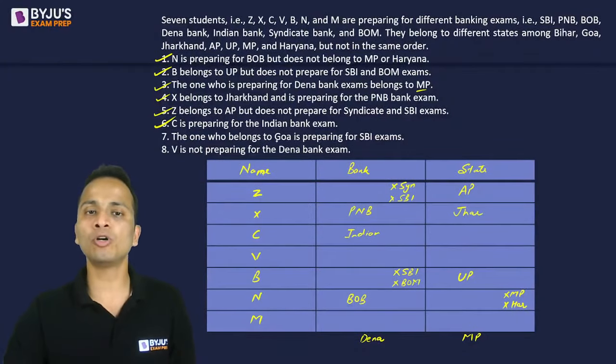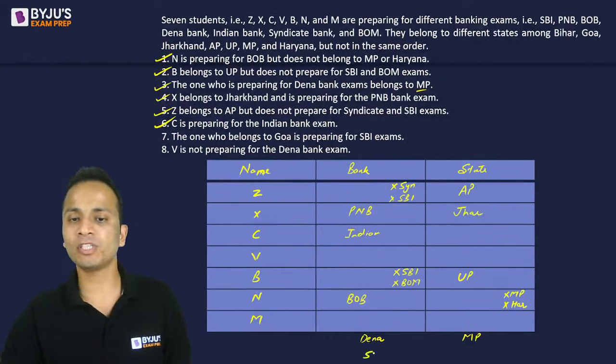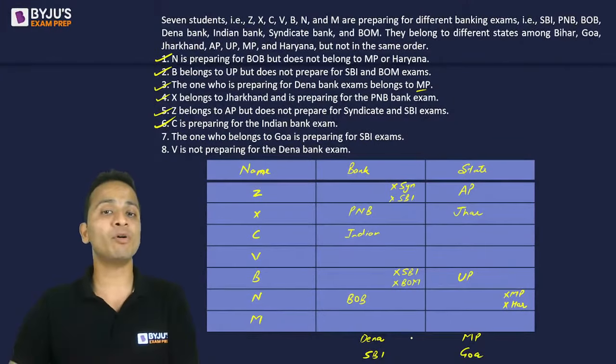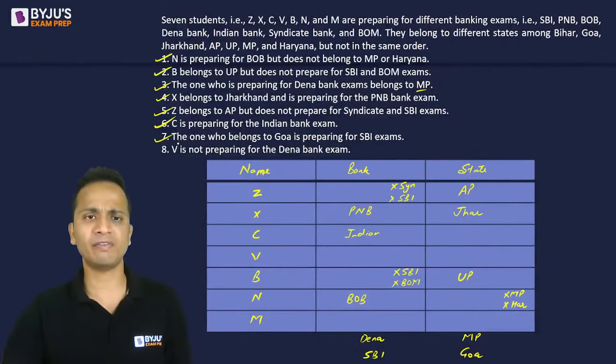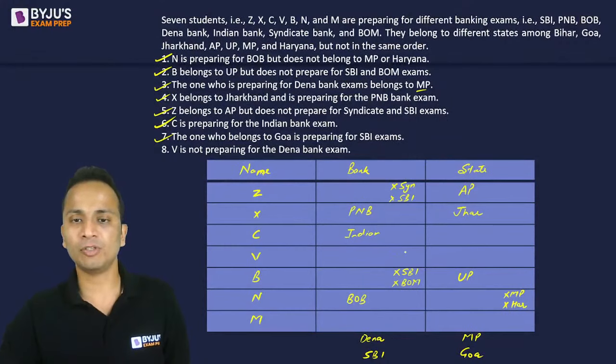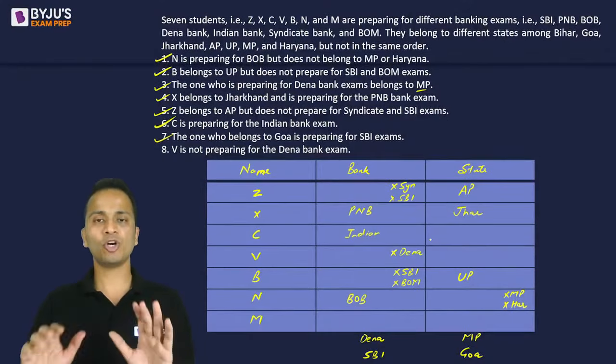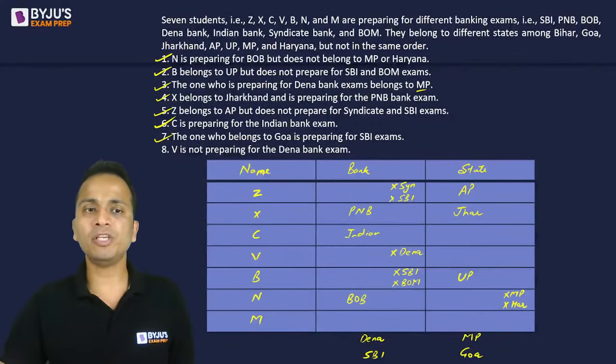Seventh, the one who belongs to Goa is preparing for SBI. So I can write it at the bottom of the screen once again. SBI belongs to Goa, but I don't know the name of the person. So that was statement number 7. Last statement, V is not preparing for Dena Bank exam. So V is not preparing for Dena Bank examination. All right. Now this should be your first step.